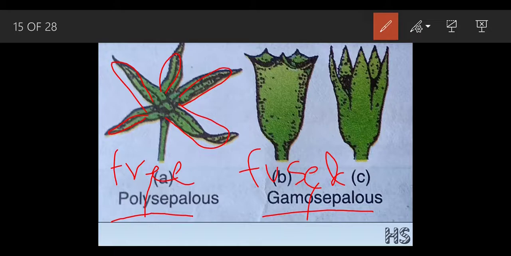Gamosepalous. If you could see in this part, they are fused together. It will not be that easy for me to remove a single sepal, because when I try to remove this sepal, it won't come off in a perfect shape. Okay, it will be removed in an irregular manner. But here, if I have to remove this one, it is that easy.